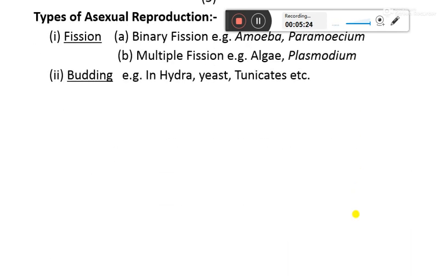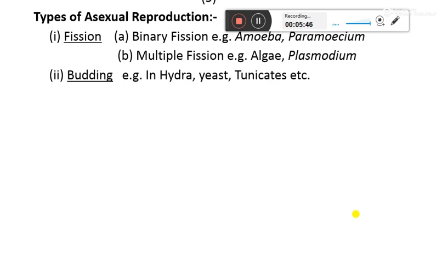Now, types of asexual reproduction. Fission is binary fission in the case of amoeba and paramecium. Binary means two, that is, one amoeba divides into two, one paramecium divides into two paramecium. Hence, it is called binary fission.